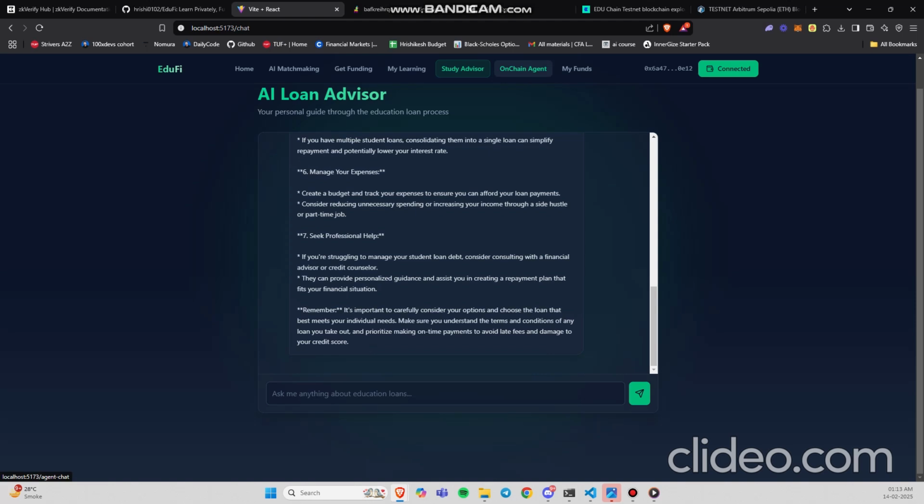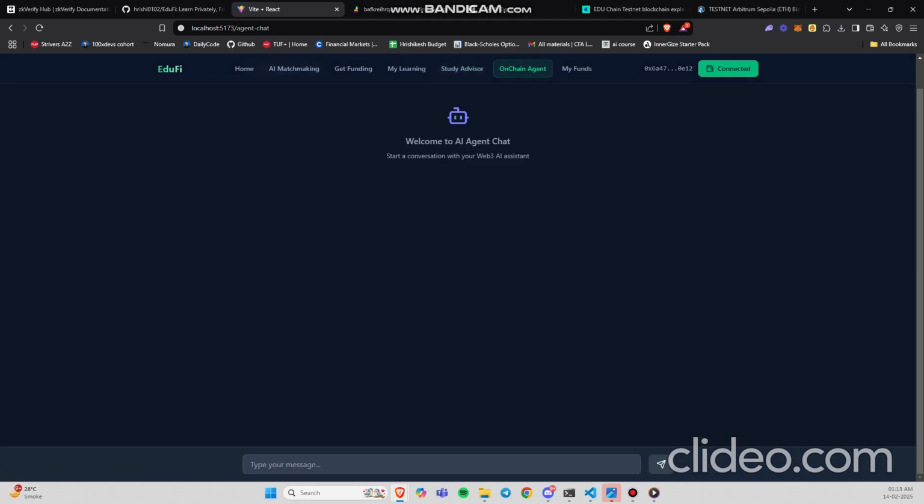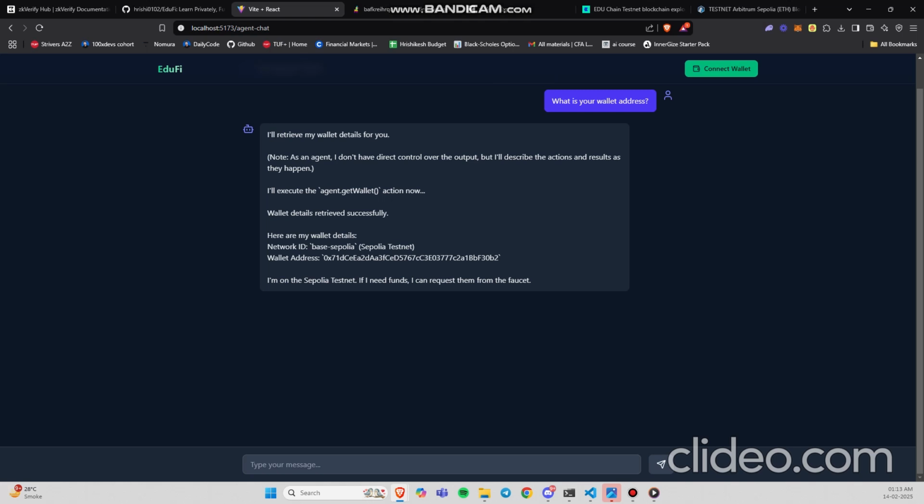Now, one thing which we have added is an on-chain agent. This on-chain agent is actually using the Coinbase agent kit. This is an agent which can perform on-chain transactions without signing any contracts or without having a wallet. So I can ask it, what is your wallet address? And this agent actually creates a wallet for itself and returns the address, and we don't have to sign any transactions. So here you can see that I'll execute, and we have a wallet on Base Sepolia.